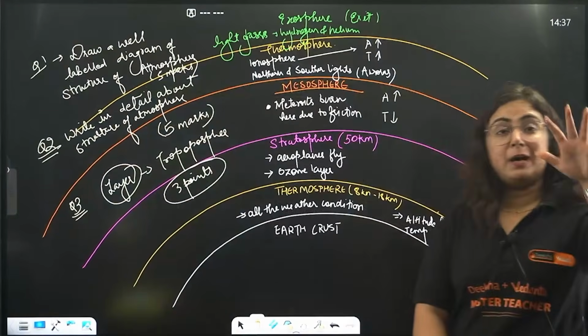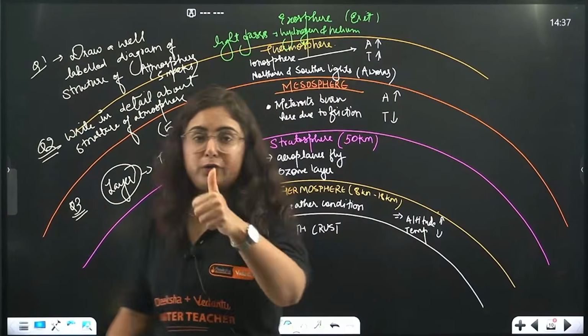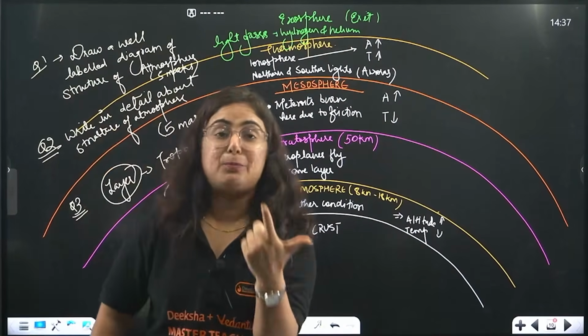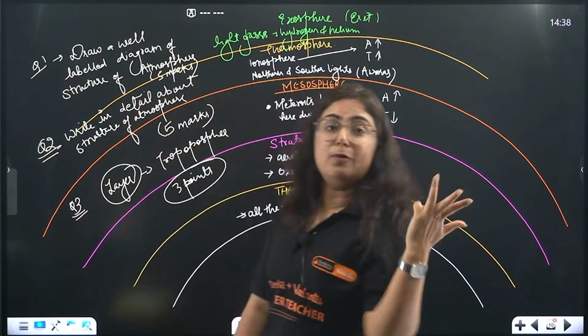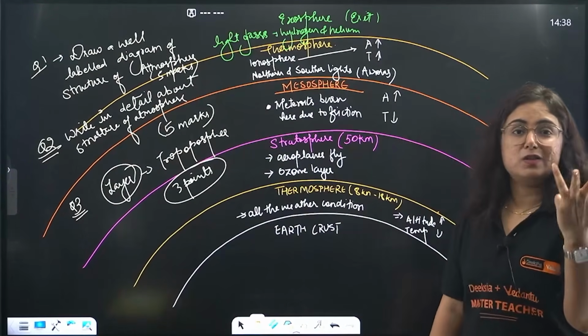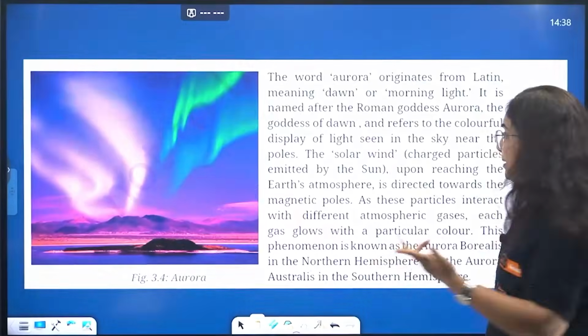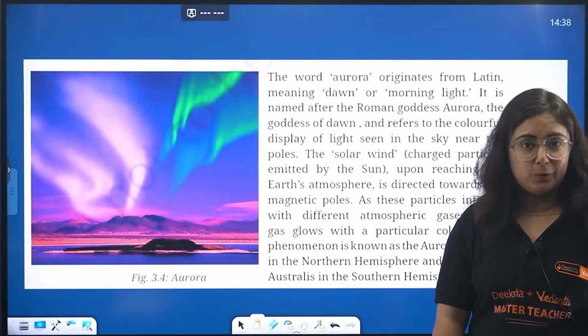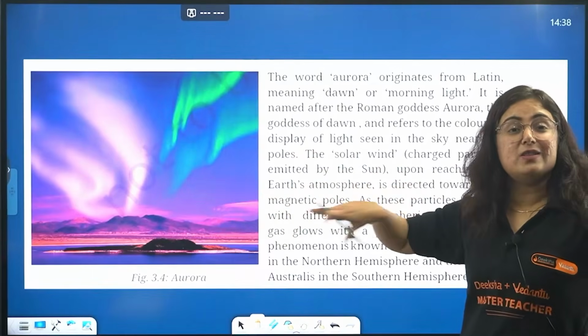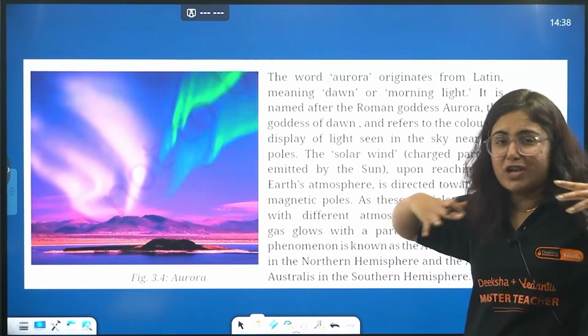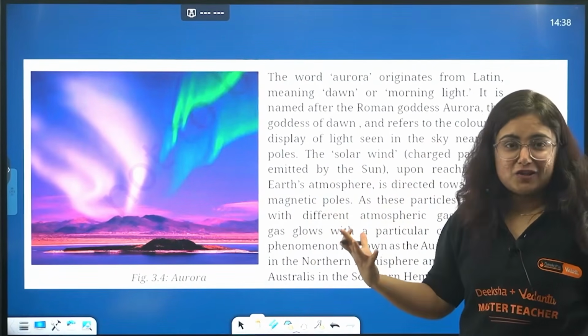So what we completed up till now, we started with what is atmosphere, how important it is, what is the composition of atmosphere, and then the most important, that is layers of atmosphere. So much in the mind, and hence we have to test you. Before that, this is how the lights look like, those northern lights and southern lights, which fascinate everyone, me also.